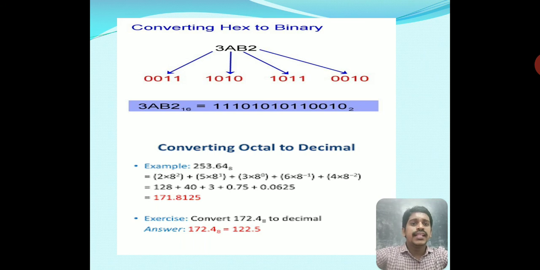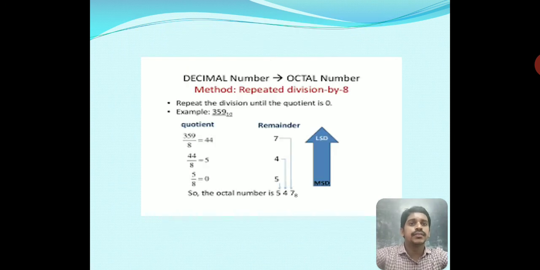This is an exercise to convert octal to decimal number system. Students, note down this: 172.48, which is equal to 122.5, that is, in the decimal number system.